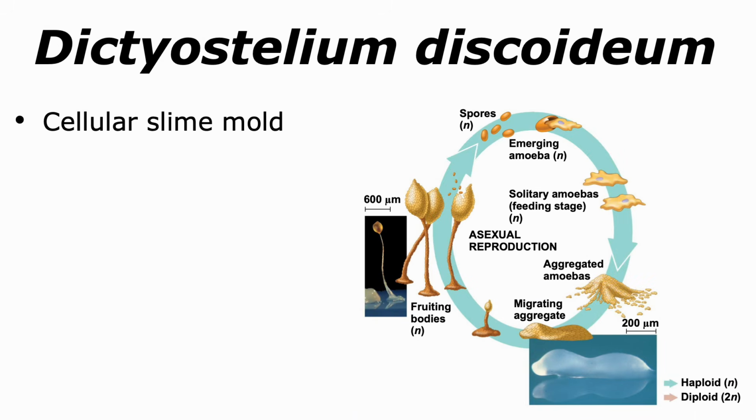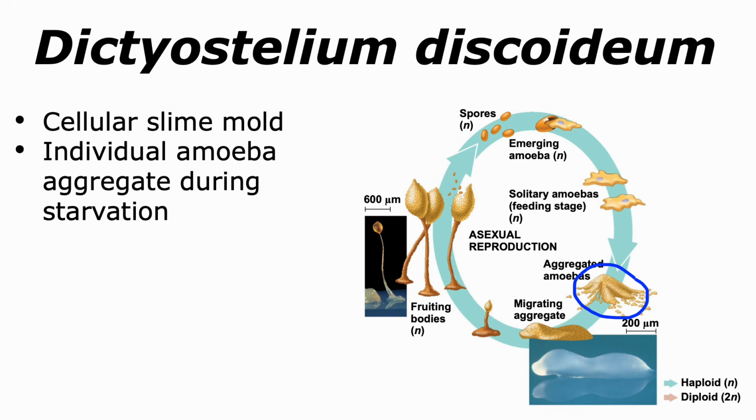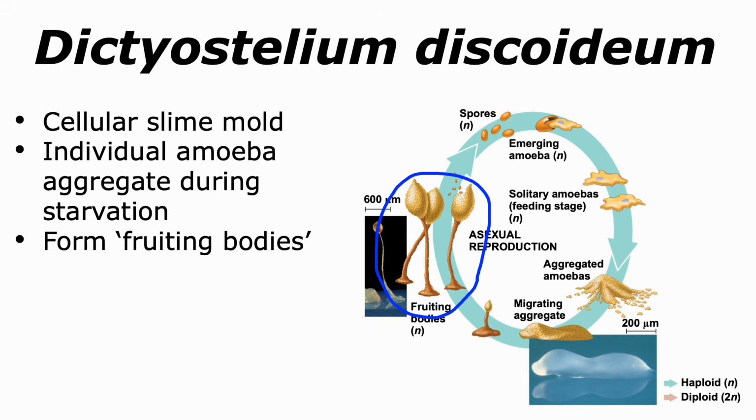Let us look at some features of one such slime mold called Dictyostelium discoideum. Dictyostelium discoideum can be present as unicellular, free-living amoebas. However, during starvation conditions, these individual amoebae aggregate together to form a multicellular structure. They're able to form a migrating aggregate that is also called a slug. This slug can then form a more complex structure which has fruiting bodies.